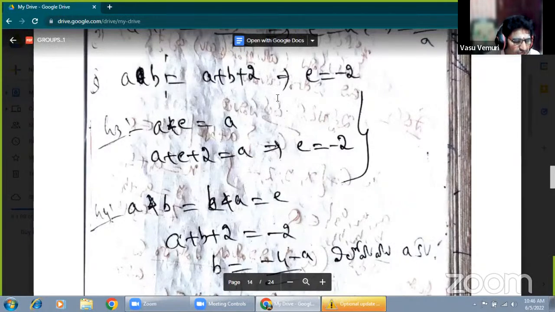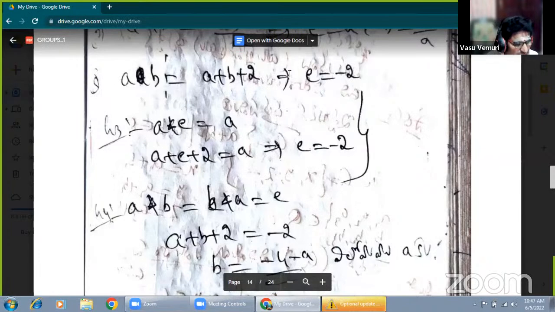Therefore, A comma B belongs to G, and A plus B belongs to G, and A plus B plus 2 also belongs to G. That is, A star B or A circle B belongs to G. Therefore, Q plus under circle or star, whatever it is, the closure condition is verified. Second one: A circle of B circle C, or A star of B star C, equals A star B of star C. From the definition, G2 is there: A circle of B circle C or A circle B of circle C.